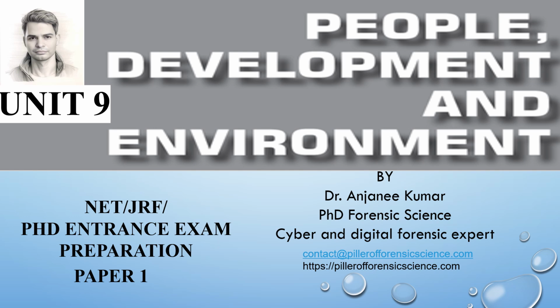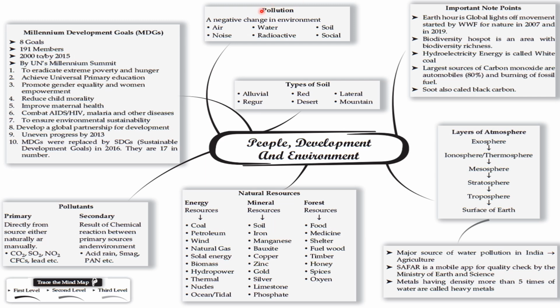Today we are going to cover some important topics from the NET JRF syllabus, paper 1, especially from Unit 9. This will help you prepare for the exam and deepen your understanding of the syllabus and the chapter. Let's dive in. This chapter belongs to People, Development and Environment, and first, pollution.